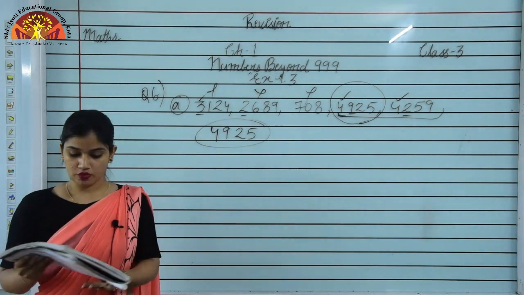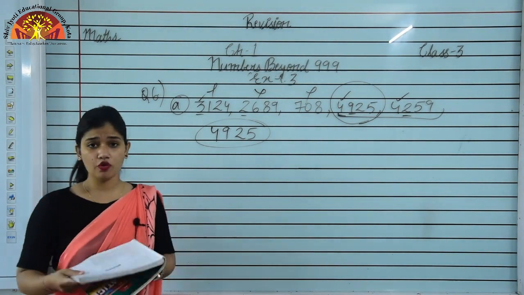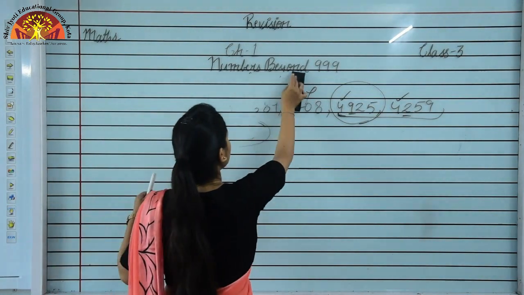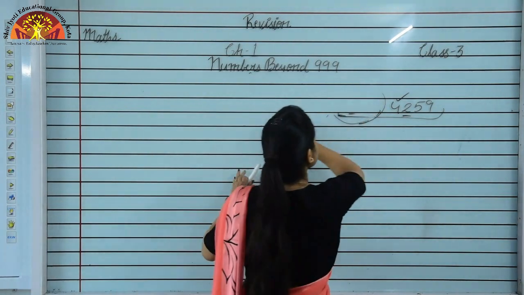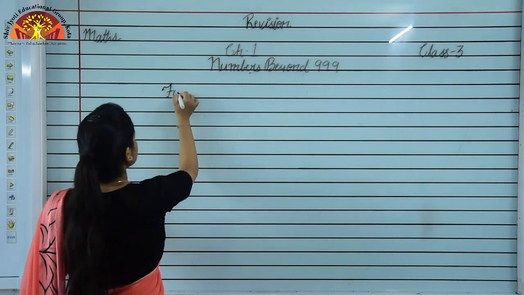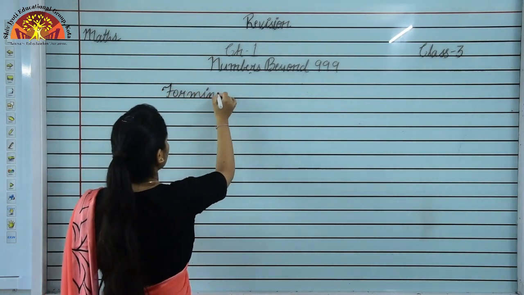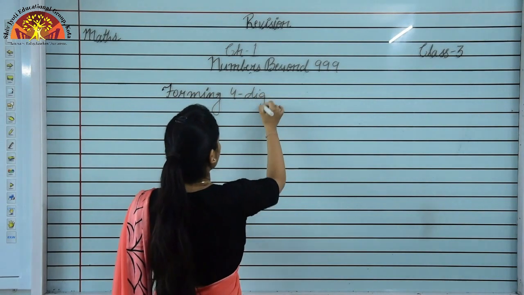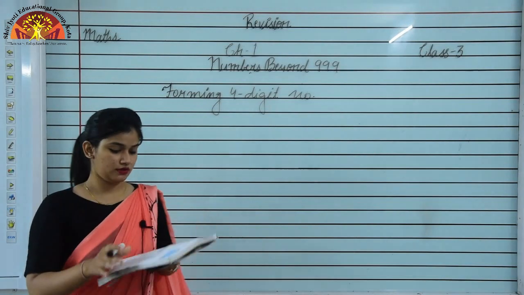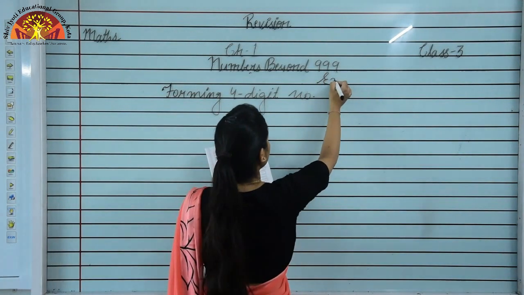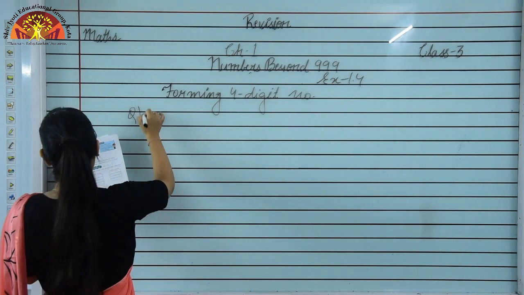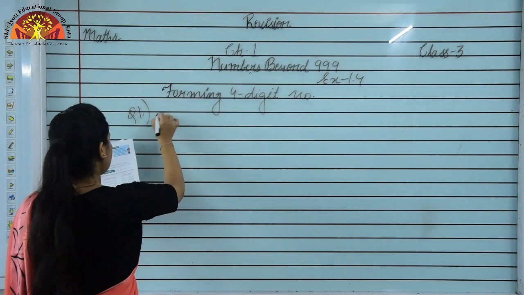Now we see the next topic students, that is forming 4-digit numbers. Now digits are given in the question and we have to form a number from the given digits. The topic is forming 4-digit number, and we are taking a question of exercise 1.4, that is given on page number 13, question number 1, and we are taking A part students.